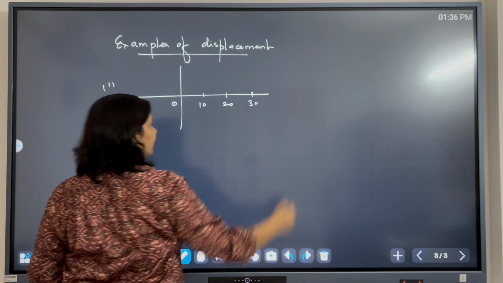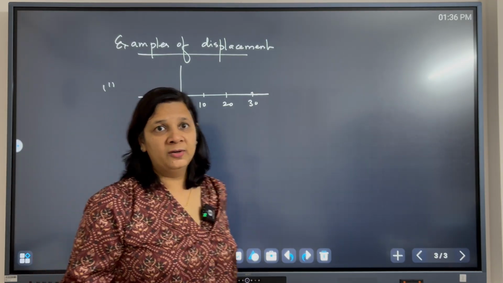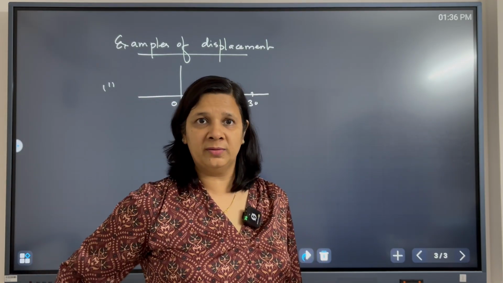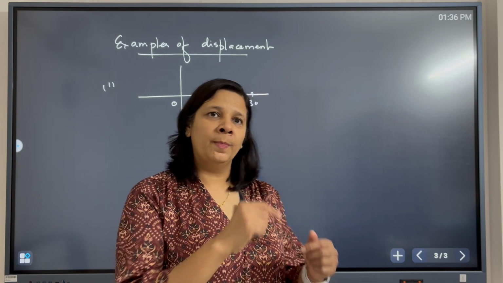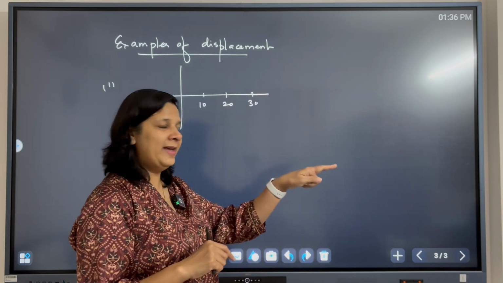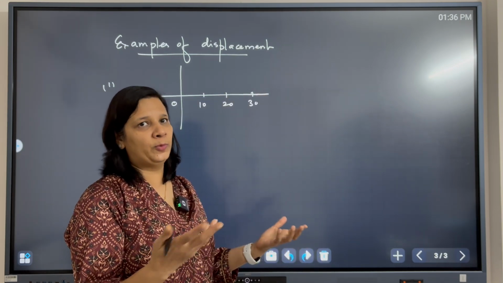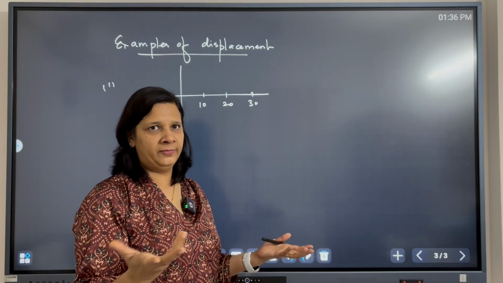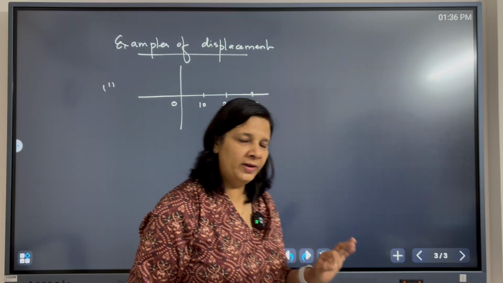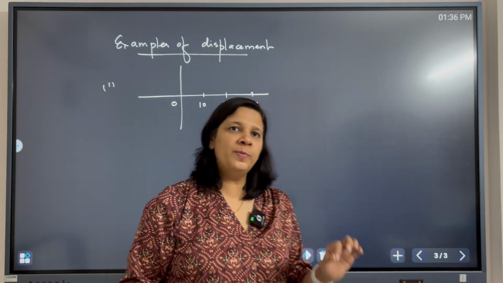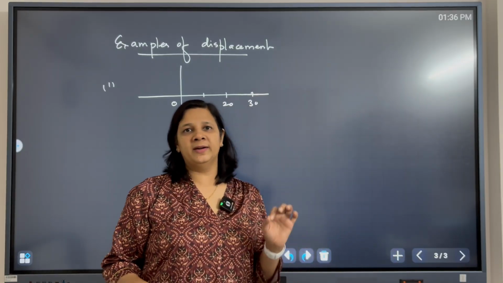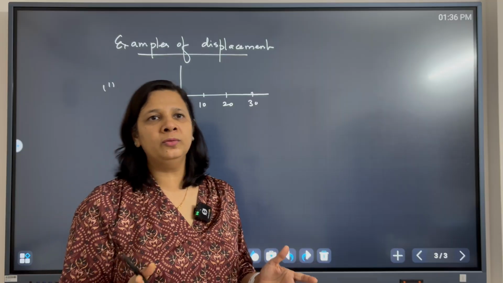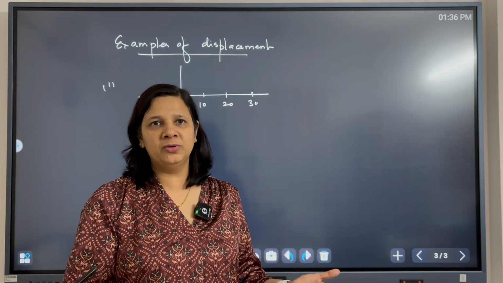But now it is important for us to specify the direction of the motion. Generally, towards the right of the x-axis we take the direction to be positive, and toward the left we take the direction to be negative. So when the object is moving in one dimension, just specifying a positive or negative sign is sufficient to specify the direction of the object.